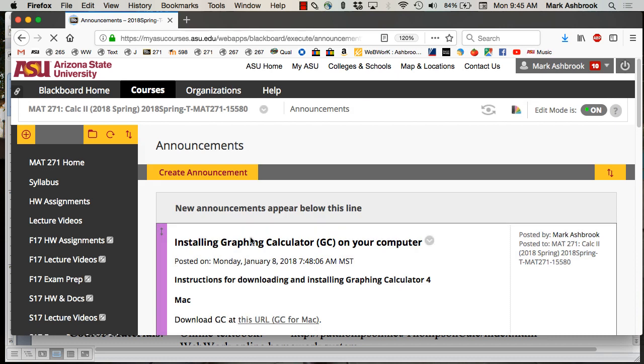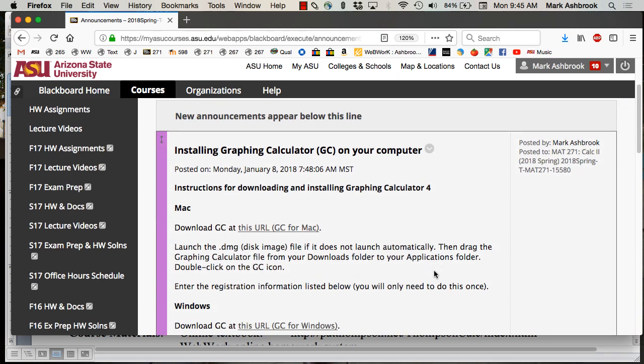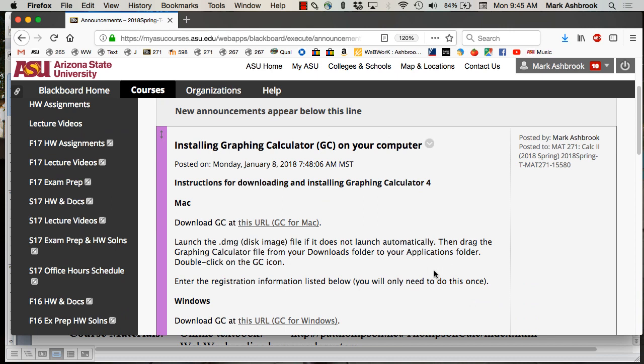GC, okay, graphing calculator. Graphing calculator is not what you think of when you think of a handheld graphing calculator. When we say graphing calculator, GC, we mean it's software for your computer. This is free to you. This is normally $30 for students, but we have a hookup here, and so we get that to you for free. So this does everything a handheld graphing calculator can do, and 100 times more and 100 times better. Okay? So there will be lots of assignments where you will be asked to be doing things on graphing calculator.